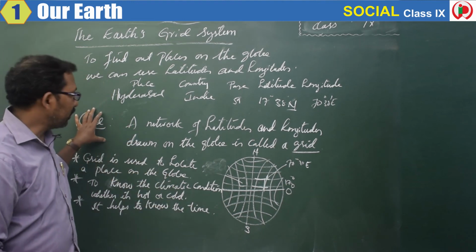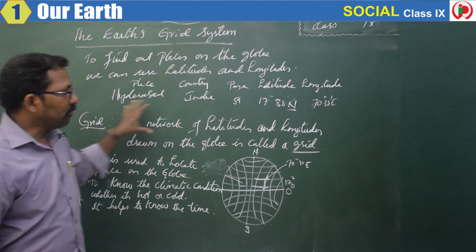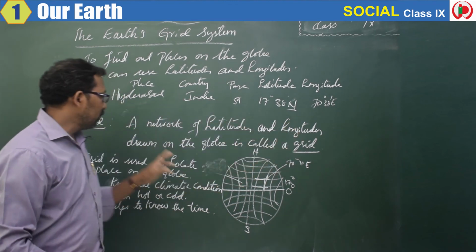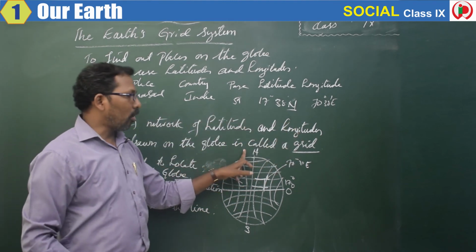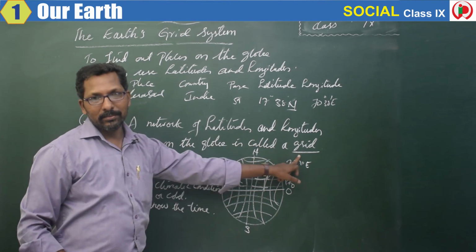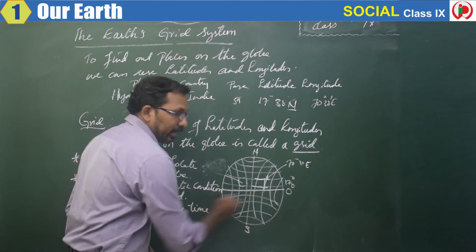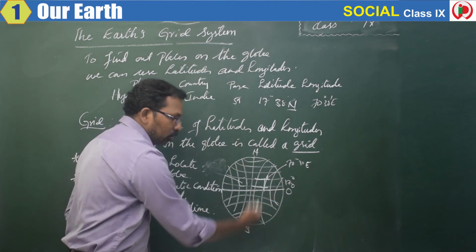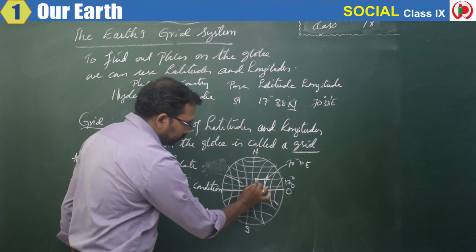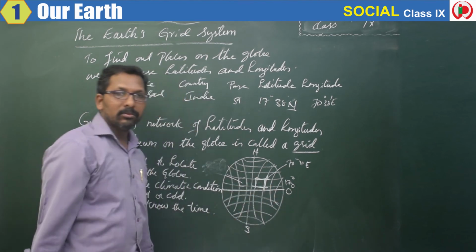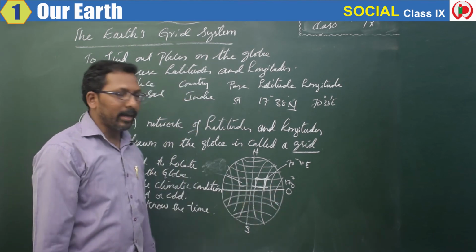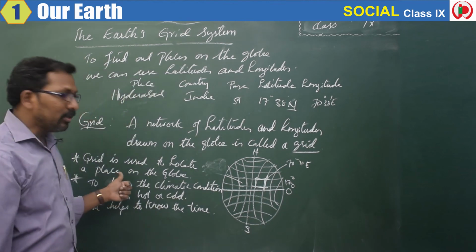What is the grid? Again, we'll recollect it. A network of latitudes and longitudes drawn on the globe is called a grid. Latitudes are horizontal lines, longitudes are vertical lines, so they form a rectangular shape, and that is called a grid. What are the uses of a grid?